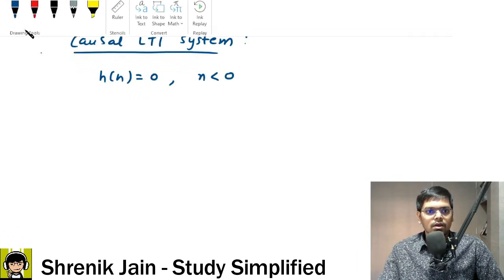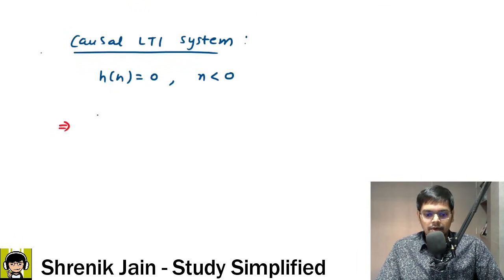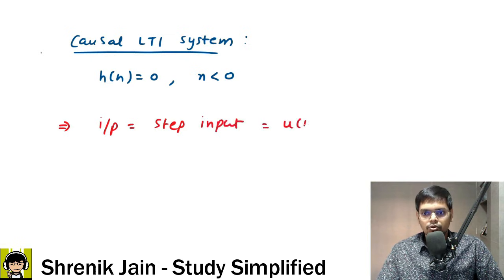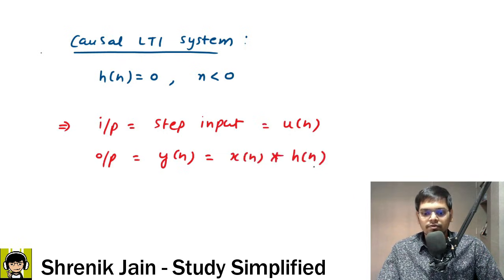As per the given statement, the input is a step input, which is u of n, and the output y of n is equal to x of n convolved with h of n. Agreed?